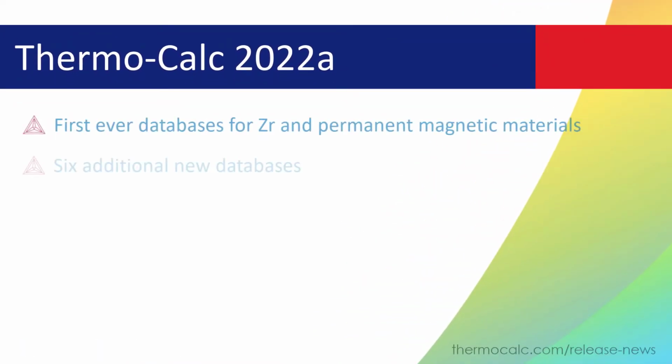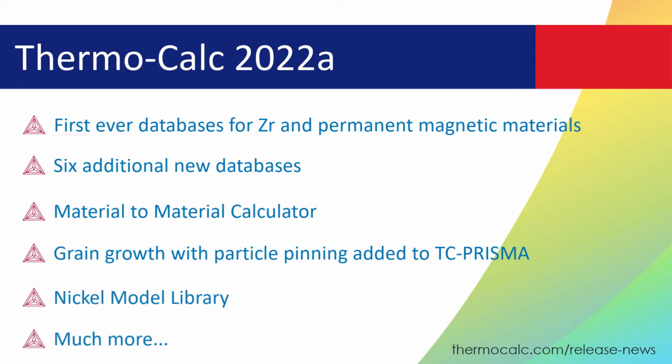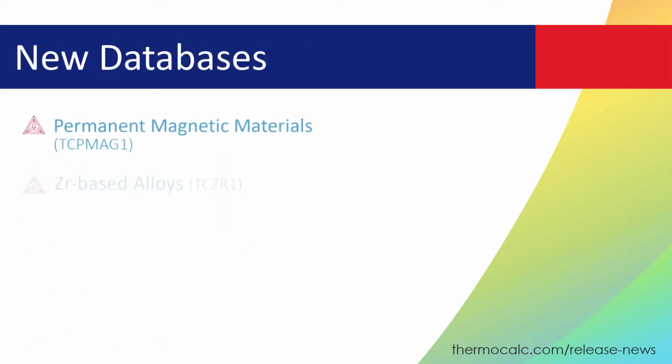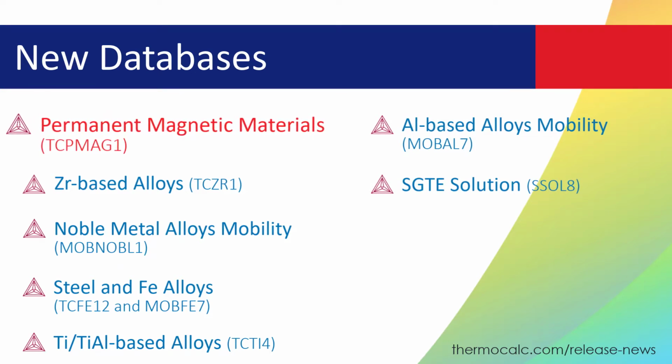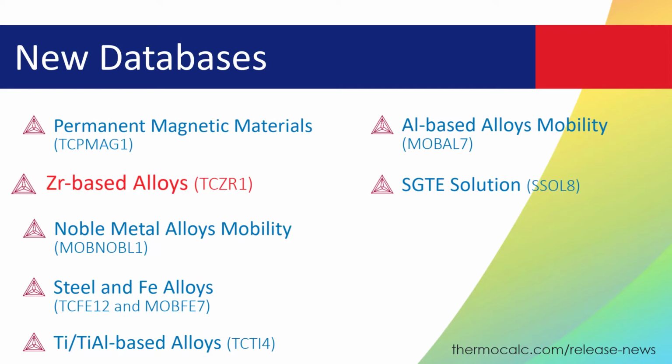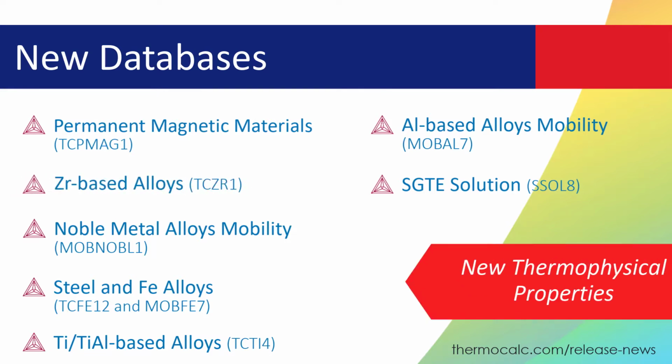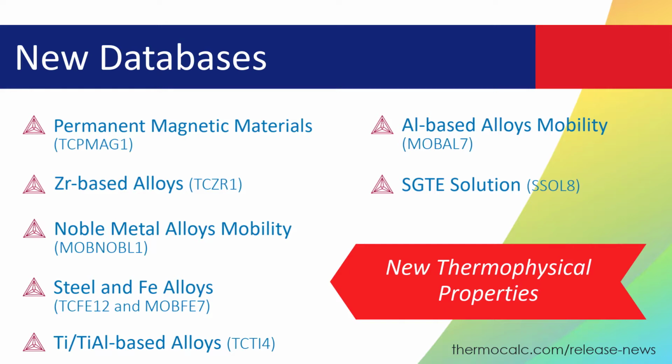Introducing ThermoCalc 2022A, which includes our first ever databases for zirconium and permanent magnetic materials, as well as a new material-to-material calculator, a nickel model library, and much more. The 2022A release includes 8 new databases, including our first ever databases for both permanent magnetic materials and zirconium-based alloys. We are also continuing our focus on adding new thermophysical properties to all of the databases.